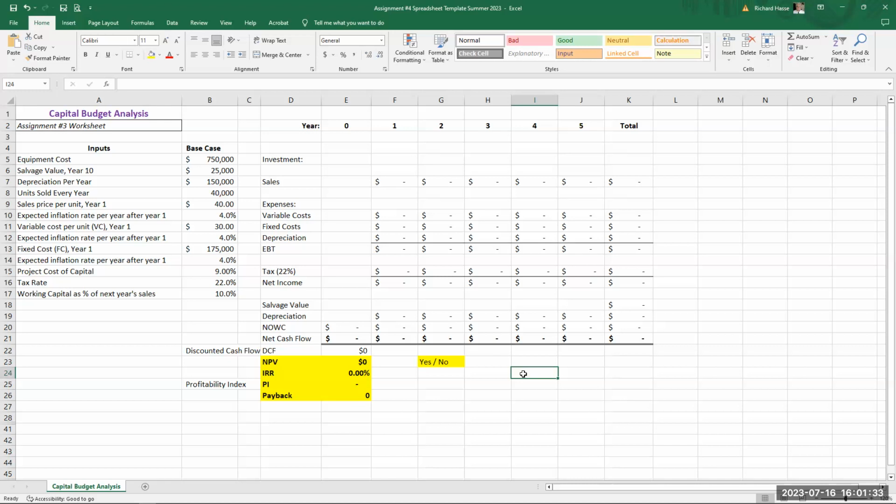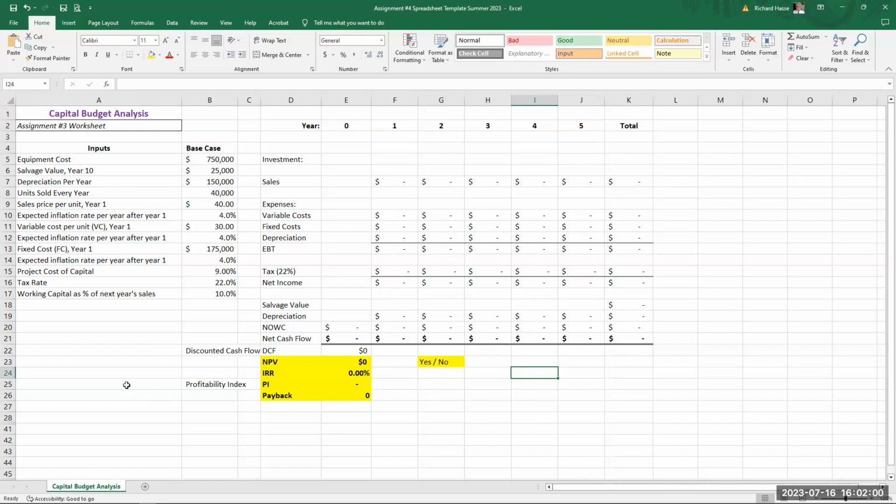Now, in my lecture video tomorrow, Monday, the 17th, I will have another review of capital budget analysis with another problem that'll be very close to this one, and you can review it and it should help you. But you'll have all the material already to complete this from our video of last week. But again, if you have difficulties with it, you can look at my video tomorrow, which might be able to help you as well.